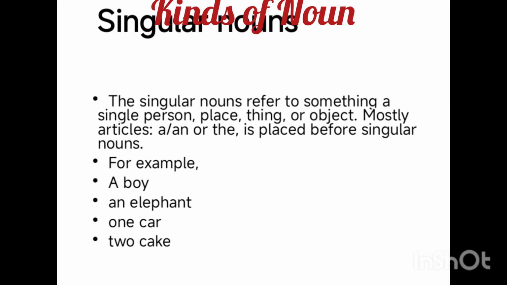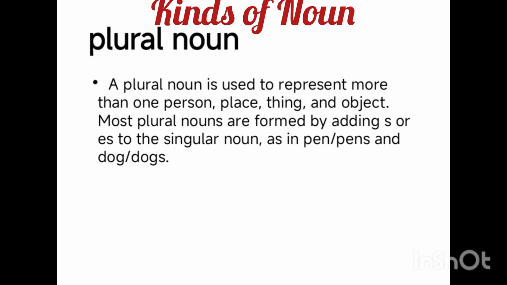The second is the plural noun, and this is the last kind of noun. We have already discussed 11 kinds of nouns, and this is the 12th kind of noun. A plural noun is a noun that is used to represent more than one person, more than one place, more than one thing, more than one object. For example, pens, dogs. These are examples of plural nouns.